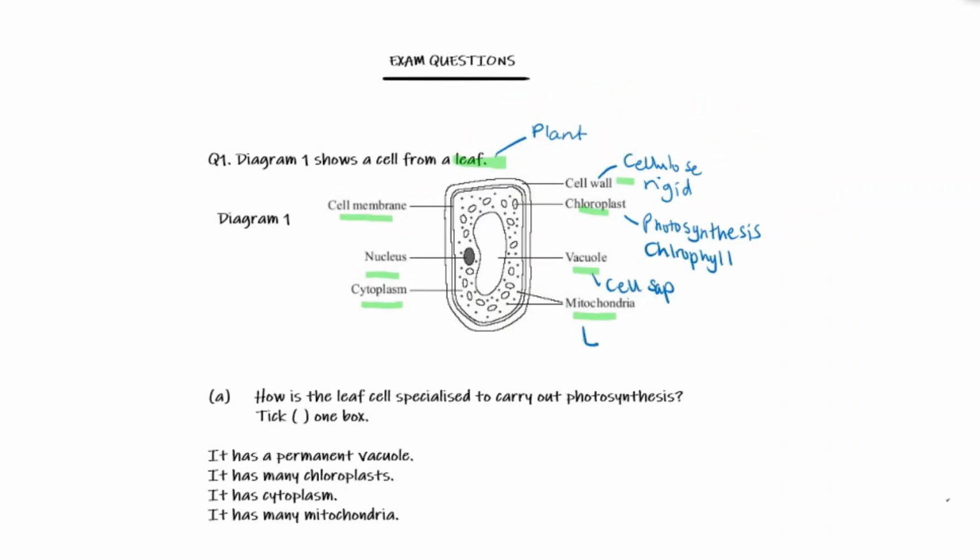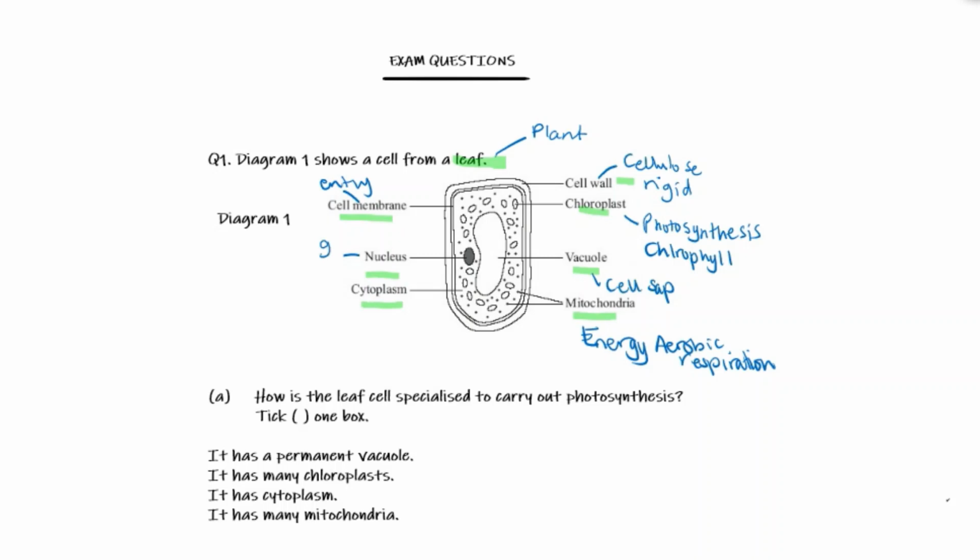And mitochondria, we remember energy was a keyword, and also aerobic respiration. Cell membrane was to do with entry of substances in and out of the cell.